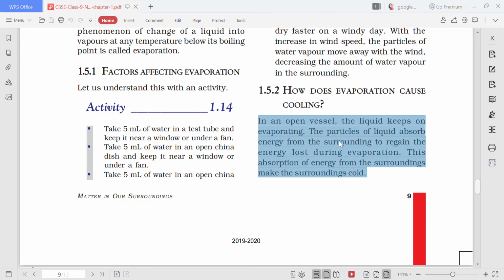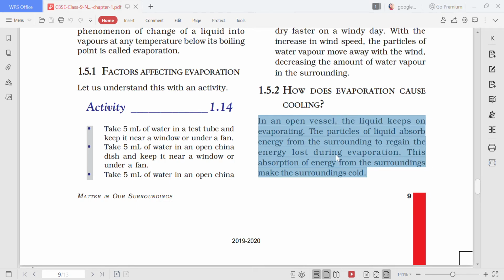Again, let me explain how cooling is brought by evaporation. If the vessel is open, the layer of particles at the top will get evaporated. When they are getting evaporated, they need some heat, so they have taken the heat. Now the heat which has been lost should be brought back.